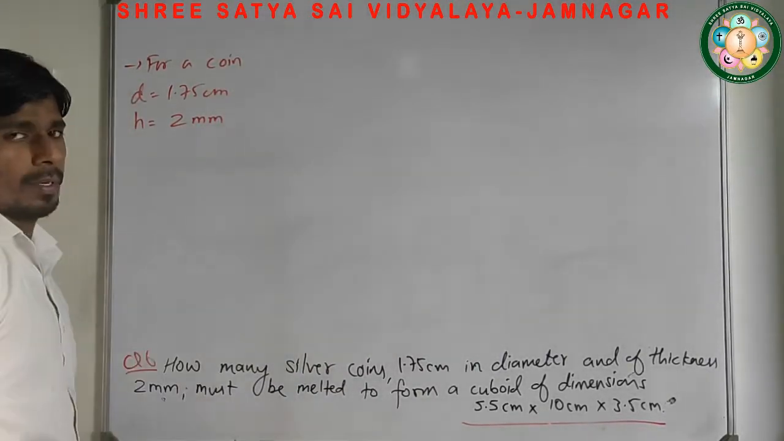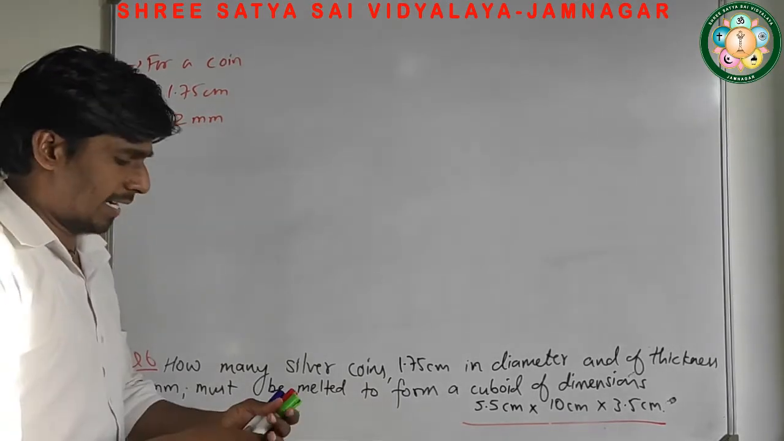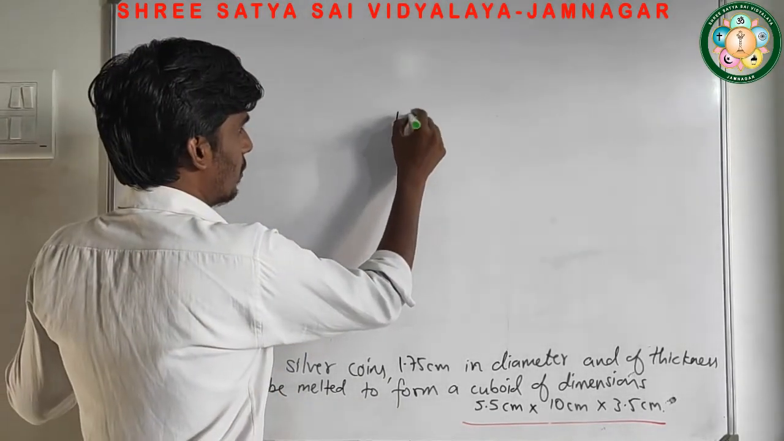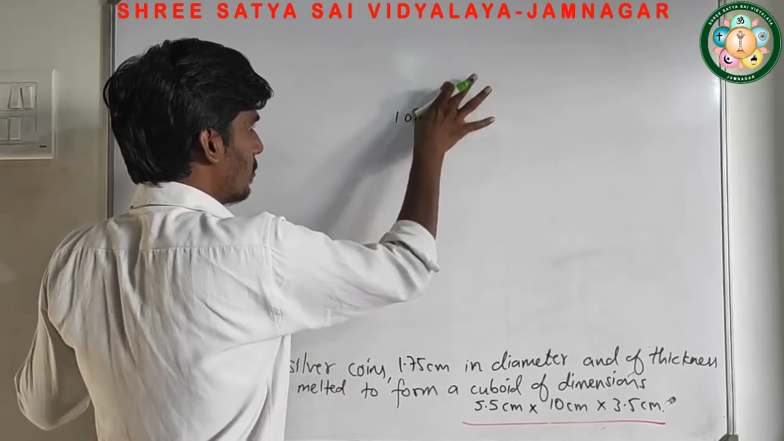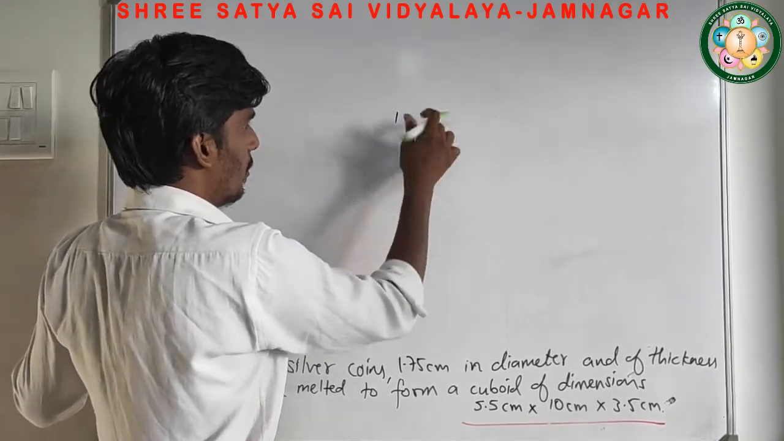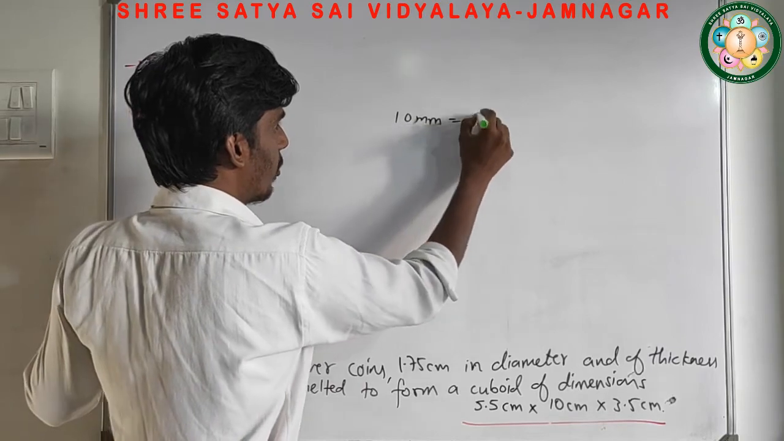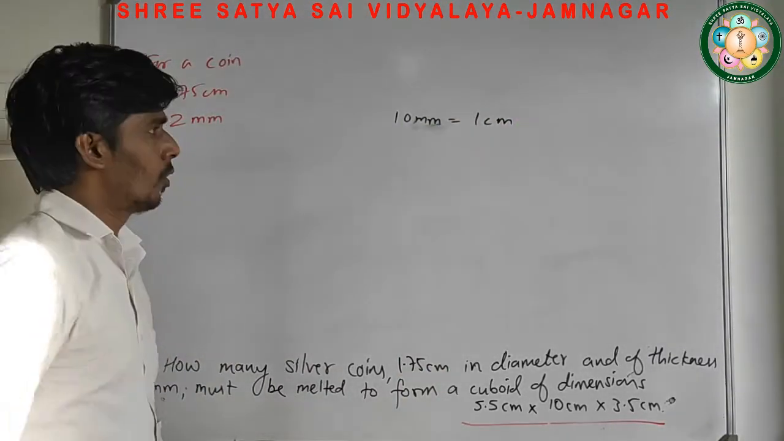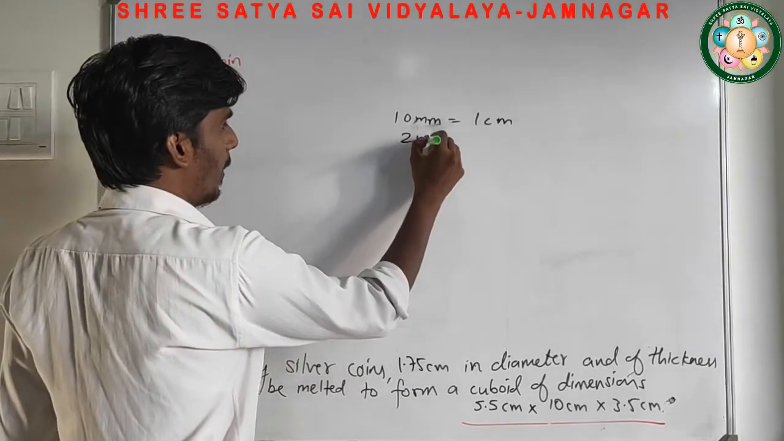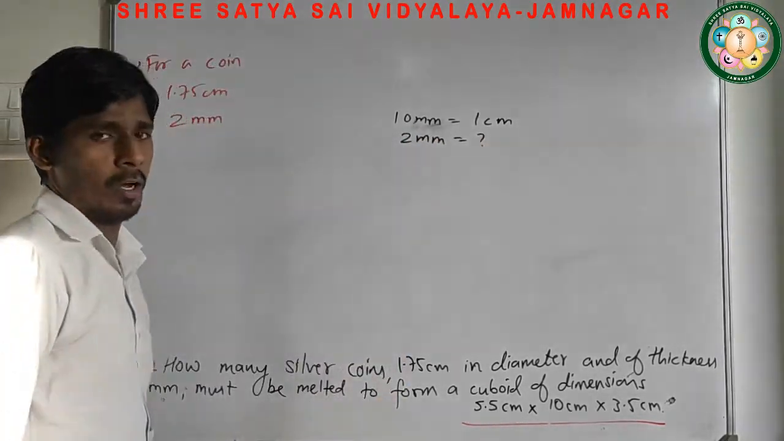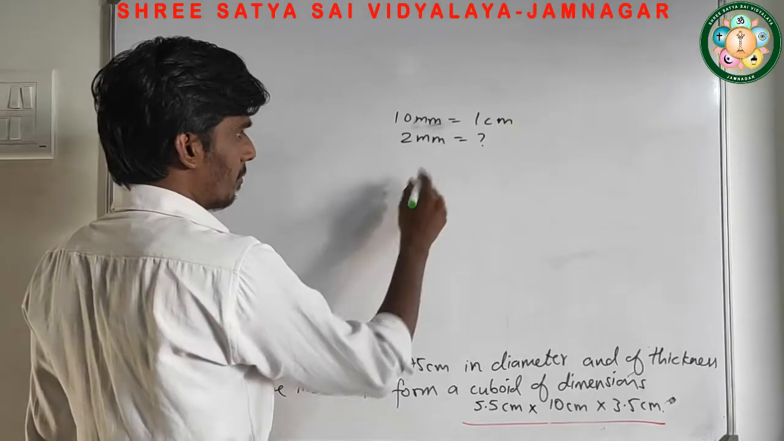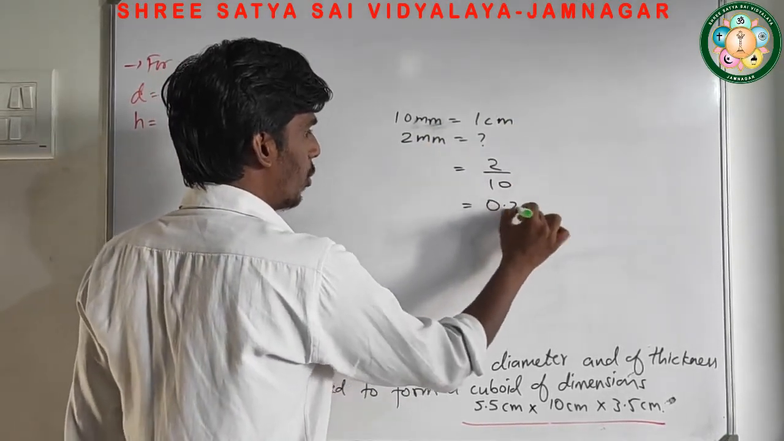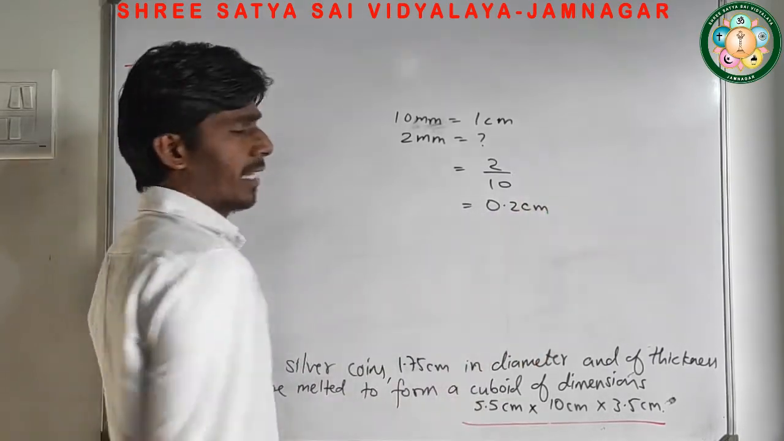This is 2 mm. We have to convert this into centimeter. Now we know that 10 mm is equal to 1 centimeter. Then 2 mm equals how much? So it will get cross multiplied. So how much will it be? 2 upon 10. So this will be 0.2 centimeter.